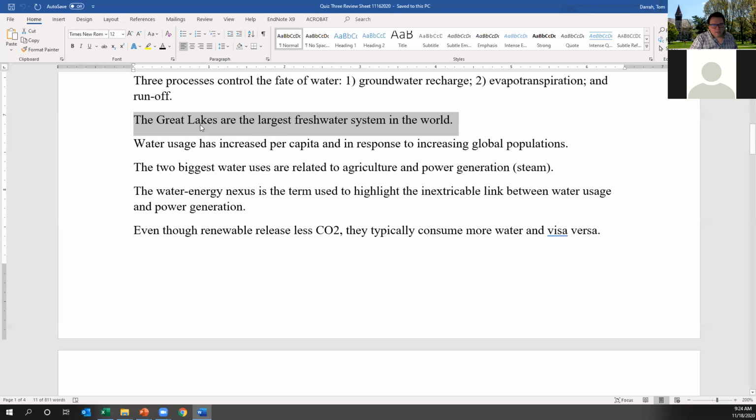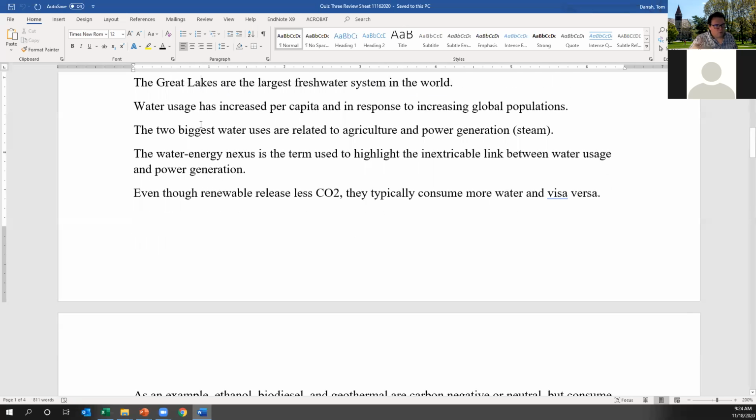Of course, that's changed a bit more as technologies have permitted us to go to the Southwest and build dams and things like that. On the topic of water usage, just like energy usage, has increased per capita in response to increasing global population. So there's really two incredibly important problems I can't stress enough. As we are in an inexorable climb to 10 billion people, every single one of them on average is actually using more water and more energy, as we'll get to later, than they used to. So water use is increasing, and that's both on mass and in a per capita basis.